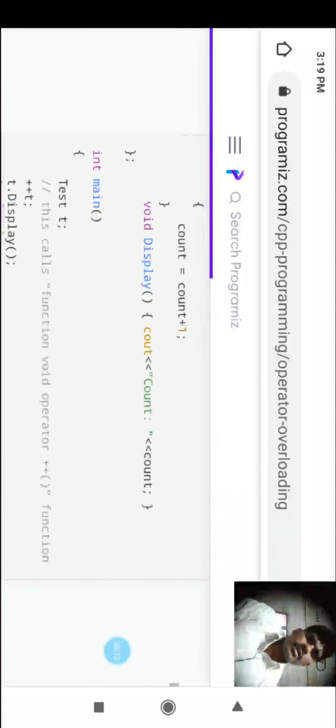This is about operator overloading, the unary operator and the binary operator. So we have seen what operator overloading is, the definition of operator overloading. With examples, I want to show one more video to you that will show unary operator and binary operator overloading.